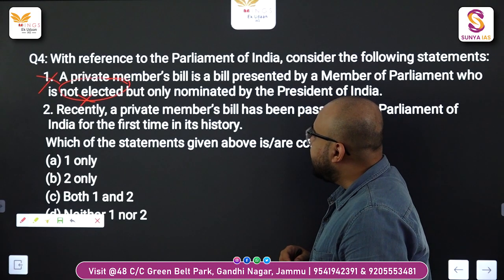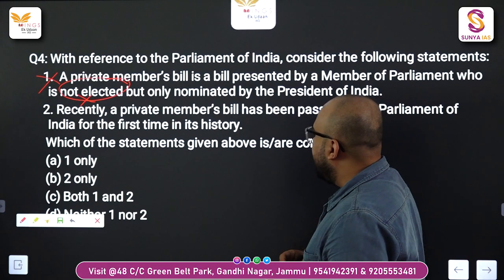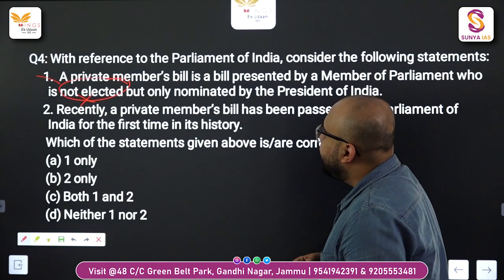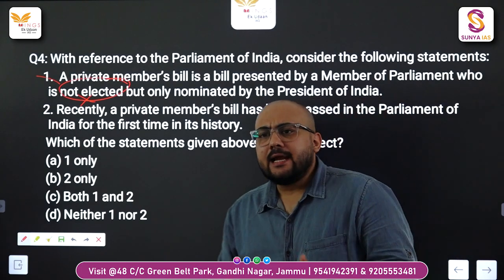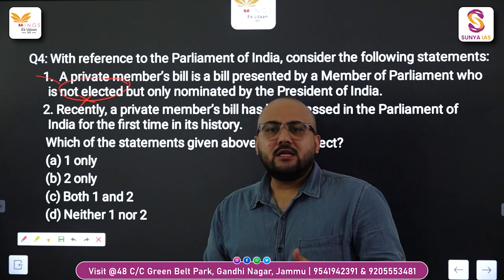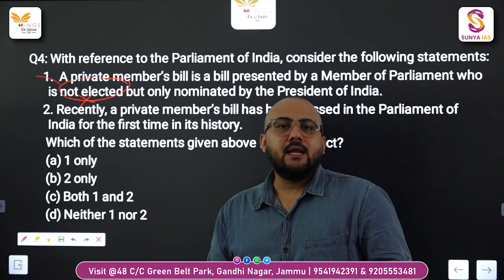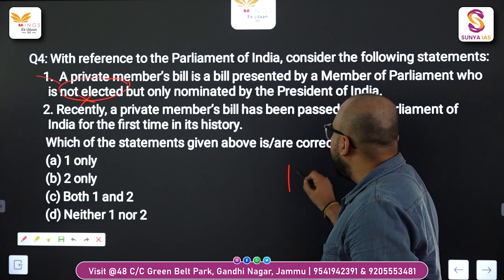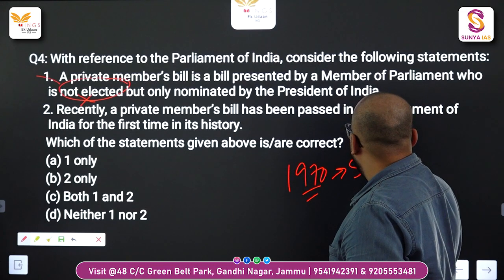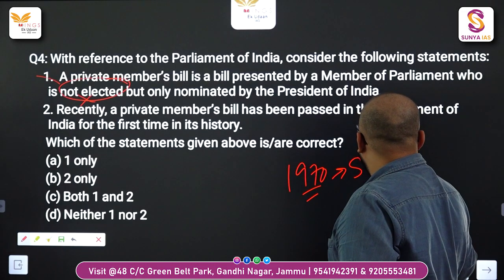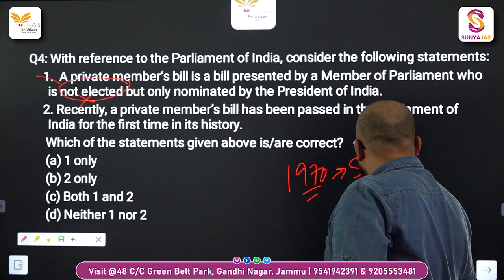Second, recently a private member's bill has been passed in the Parliament of India for the first time in history. There has not been any kind of recent event where a private member bill has been passed. The last private member bill was passed in the year 1970, which was related to the Supreme Court Bill 1968, related to the criminal appellate jurisdiction.